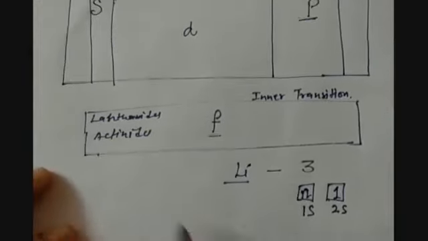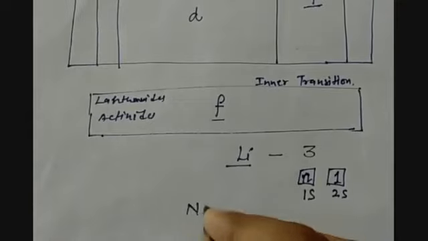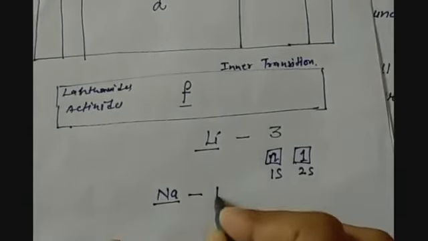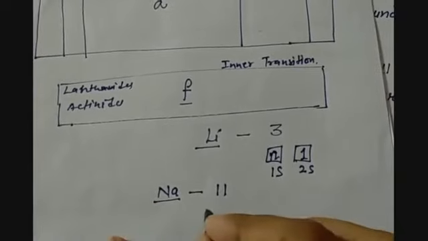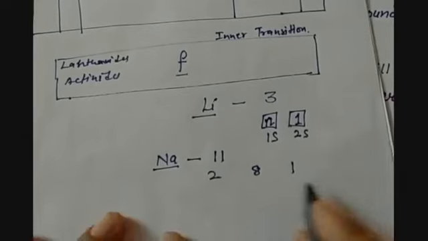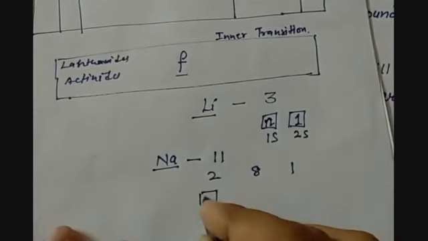Then we can have another example, sodium, which has atomic number 11. We know the electronic configuration is 2, 8 and 1. But how is this? In 1s we have 2 electrons.